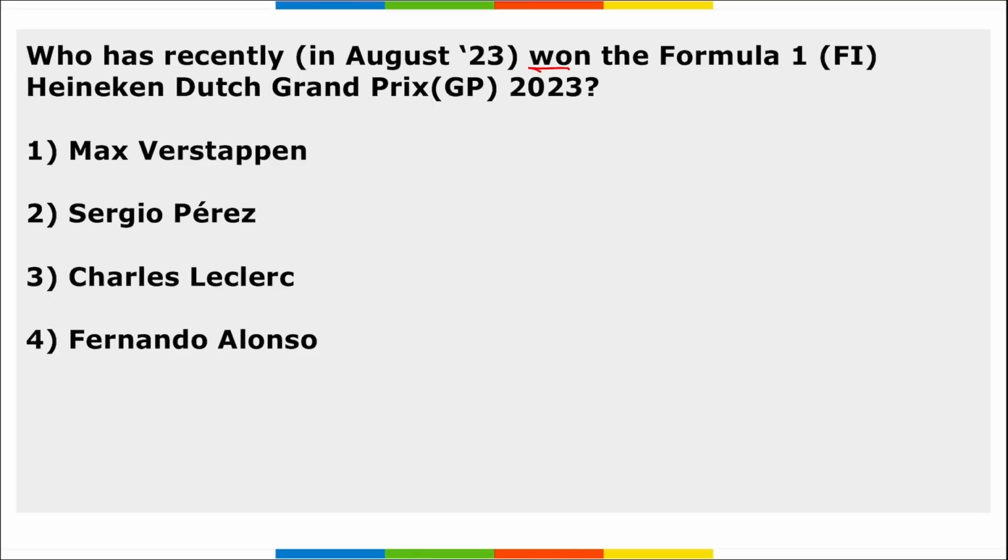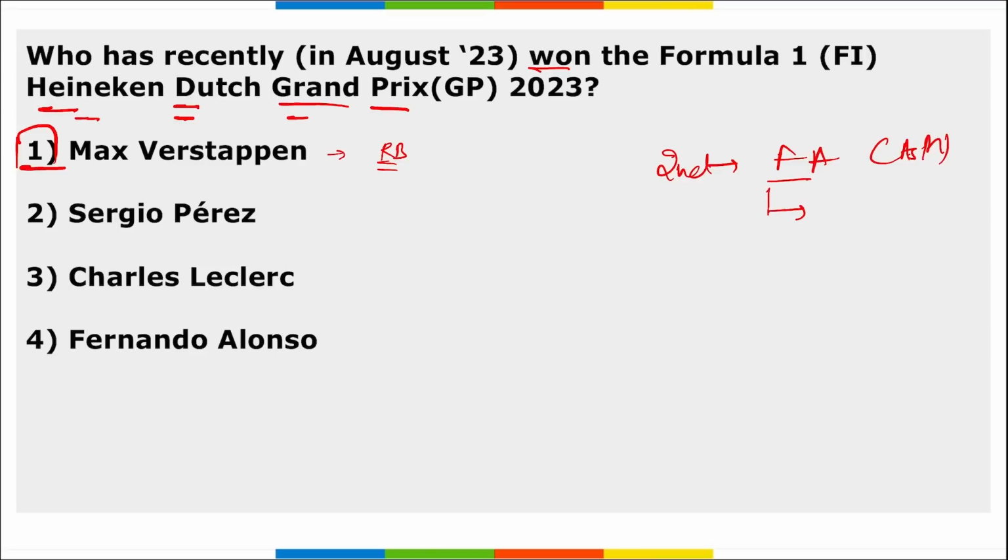Next is who has recently won the F1 Heineken Dutch Grand Prix 2023. Max Verstappen, who drives for Red Bull, has recently won the Heineken Dutch Grand Prix for 2023. Then who was in the second position here? Fernando Alonso. He drives for Aston Martin and he is from Spain. And Pierre Gasly of France finished third in this position.